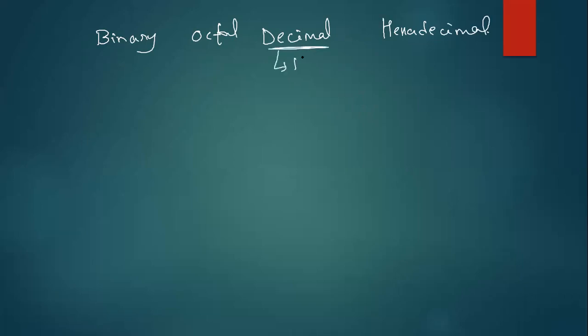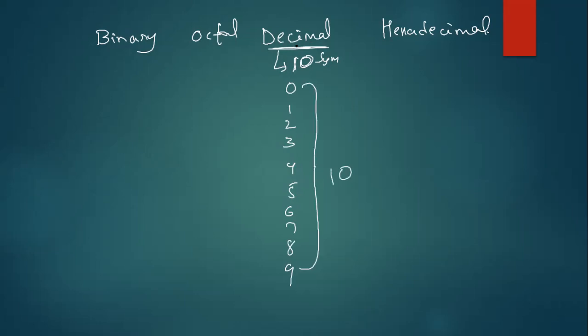Deci means 10 symbols. What are the symbols we are using? 0, 1, 2, 3, 4, 5, 6, 7, 8, 9. If you count all of them, you get 10, because in decimal, deci means 10. In decimal number system, you will use 10 different symbols. 0 is a symbol, 1 is a symbol, 2 is a symbol, like that. That's why you call this number system the decimal number system.